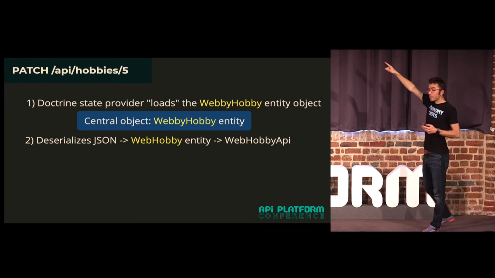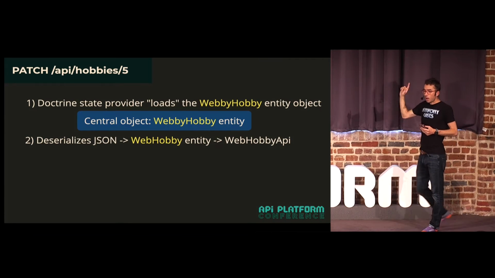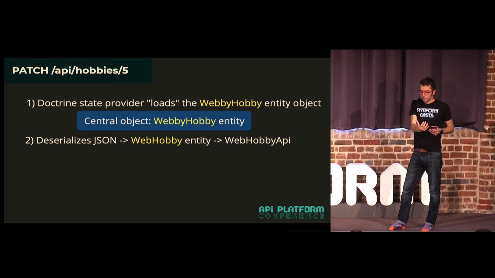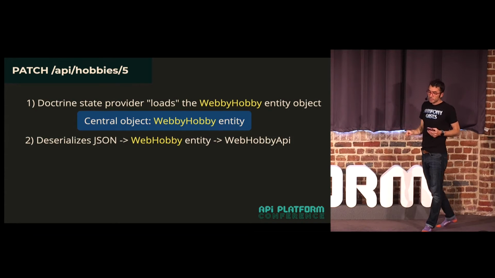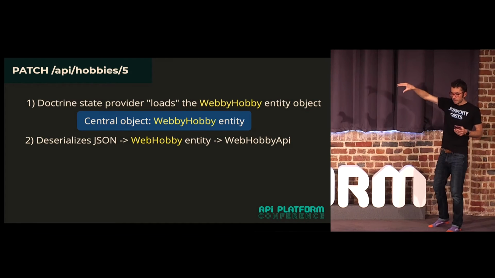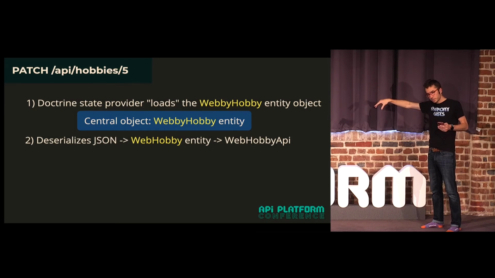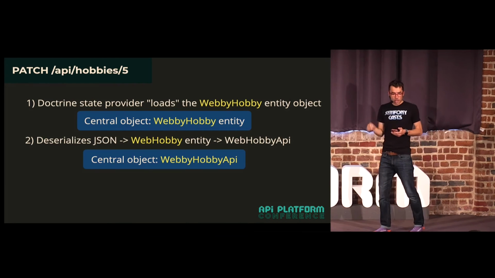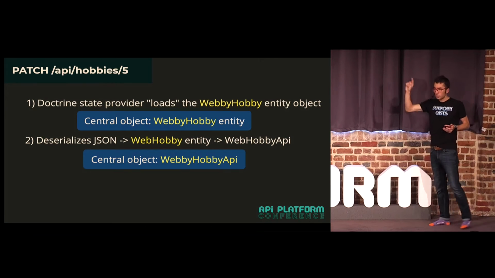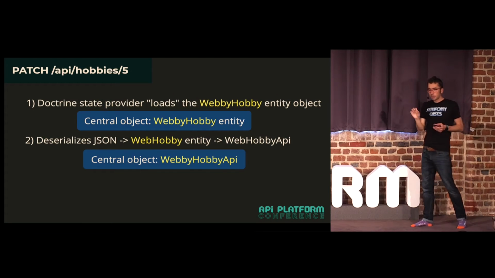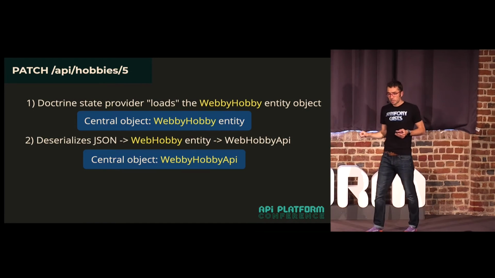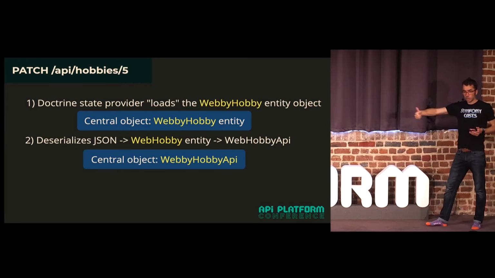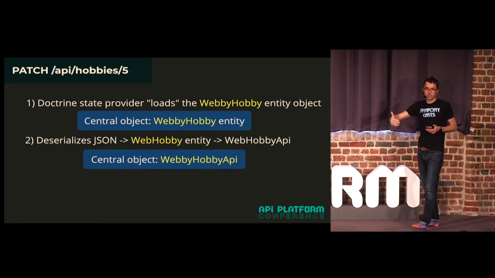And remember, with the GET request, the entity was the central object. And so far, with the patch request, it's also the central object until the new data is deserialized. In that case, it deserializes onto the entity, and then the entity becomes an API object. The point is, it changes. Early on in the request, the central object changes from the entity to the Webby Hobby API. So you now have a complex situation where certain operations are going to have the entity as the central object, and other operations, your write operations, are going to have your DTO as the central object.